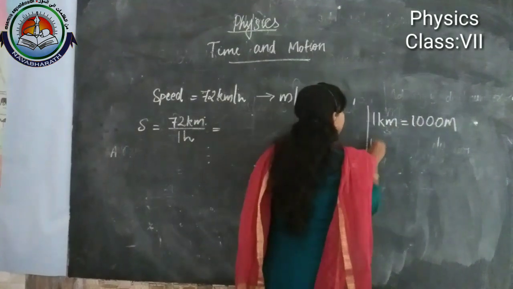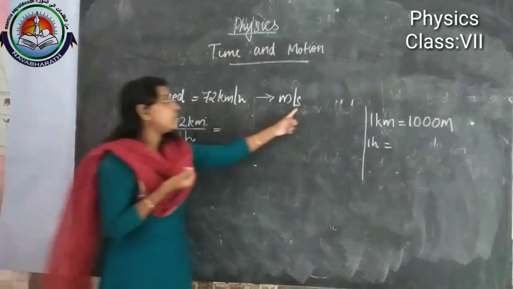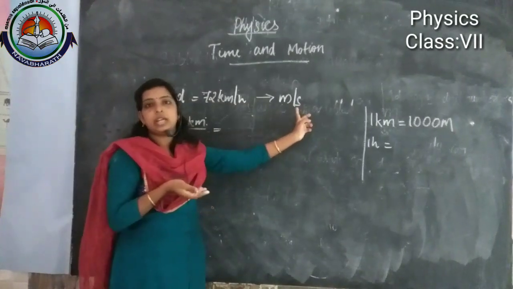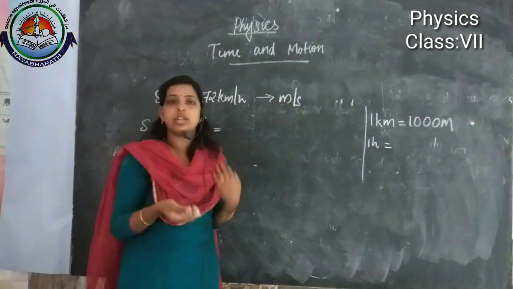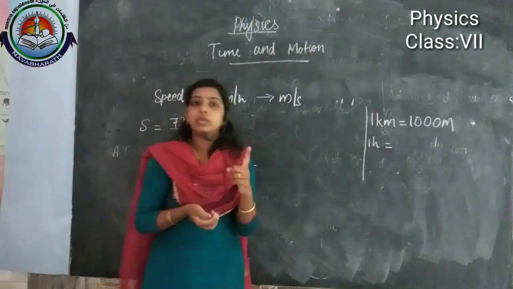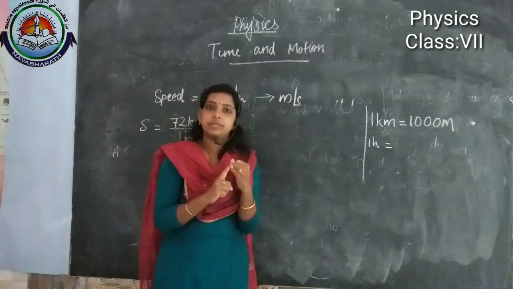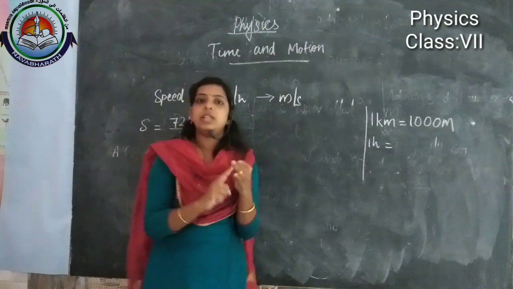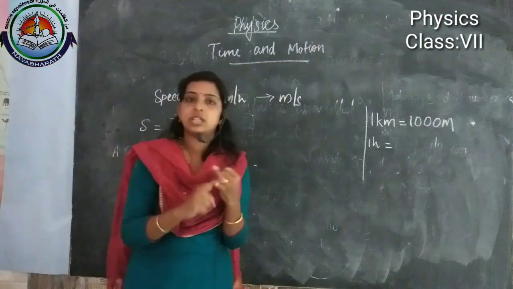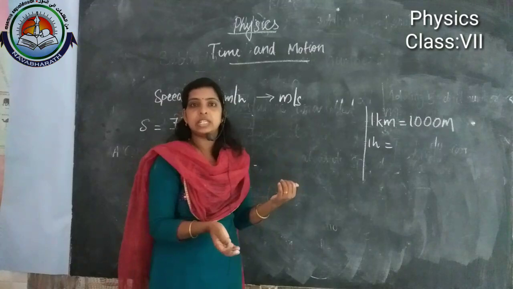Yes. Then 1 hour is equal to 1 hour. This 1 hour we need to convert into seconds. How can we convert 1 hour into seconds? In 1 hour we know there are 60 minutes and 60 seconds, right? So we multiply 60 minutes with 60 seconds. Then we will get 1 hour in seconds.